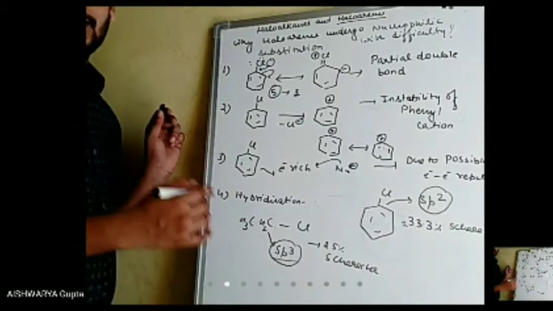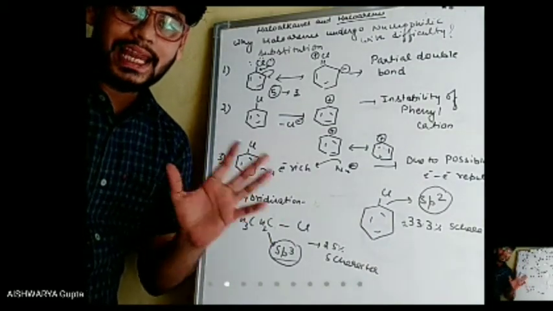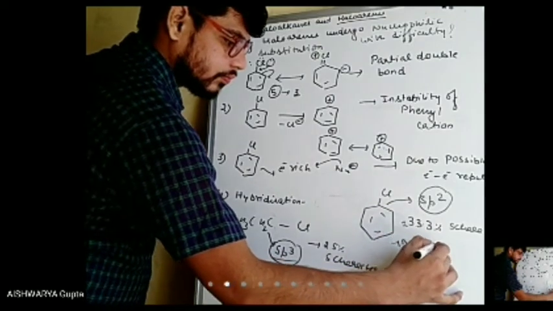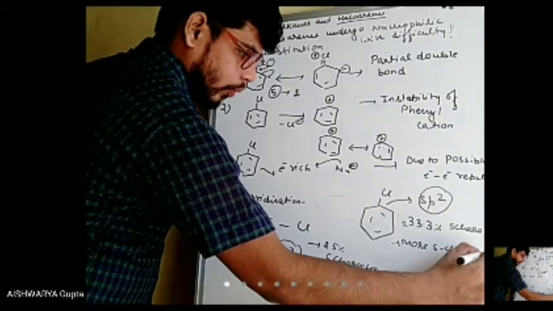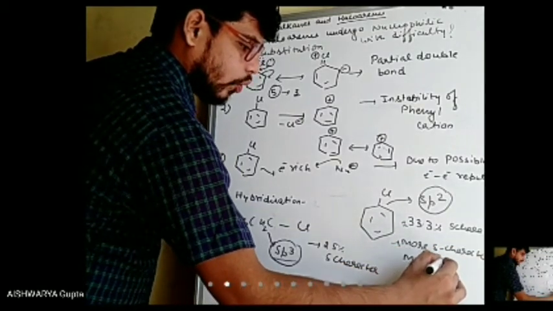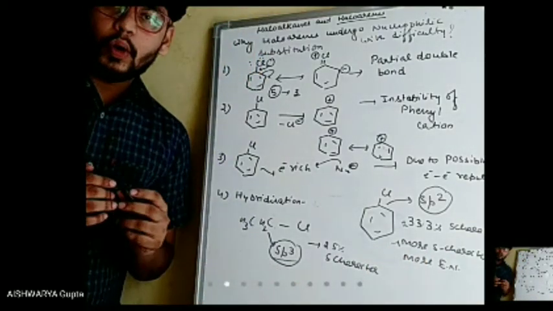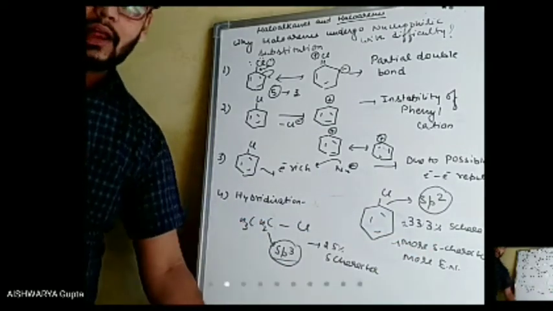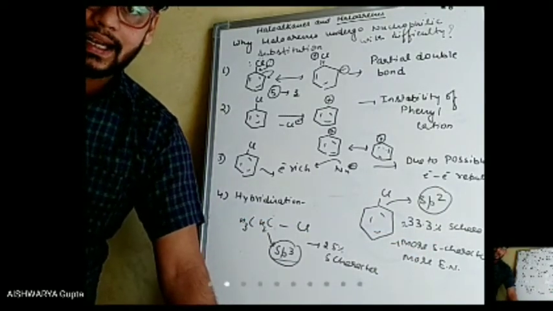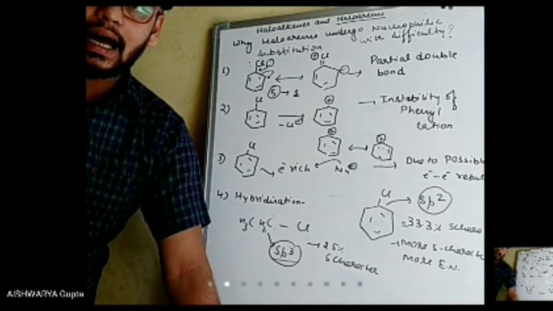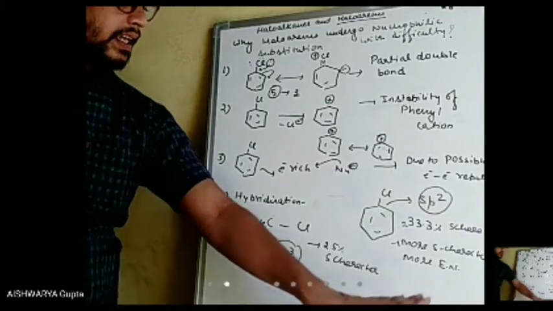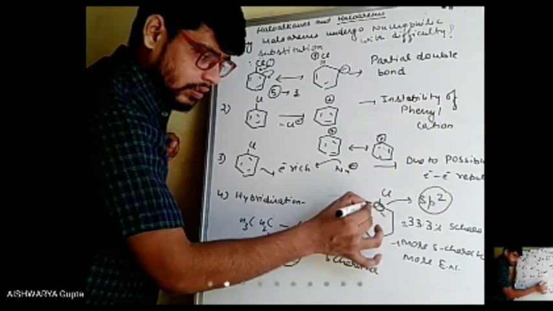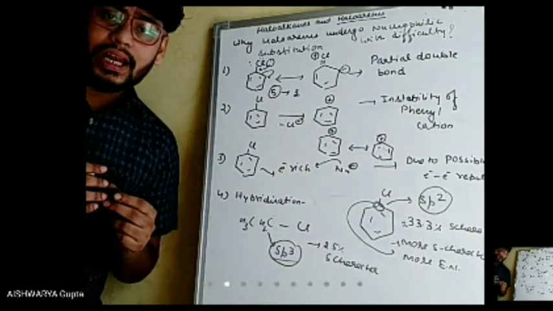S character is responsible for electronegativity. More s character, more electronegativity. Out of haloalkane and haloarene, haloarenes have more s character, which means the carbon to which the halogen atom is bonded will be more electronegative.